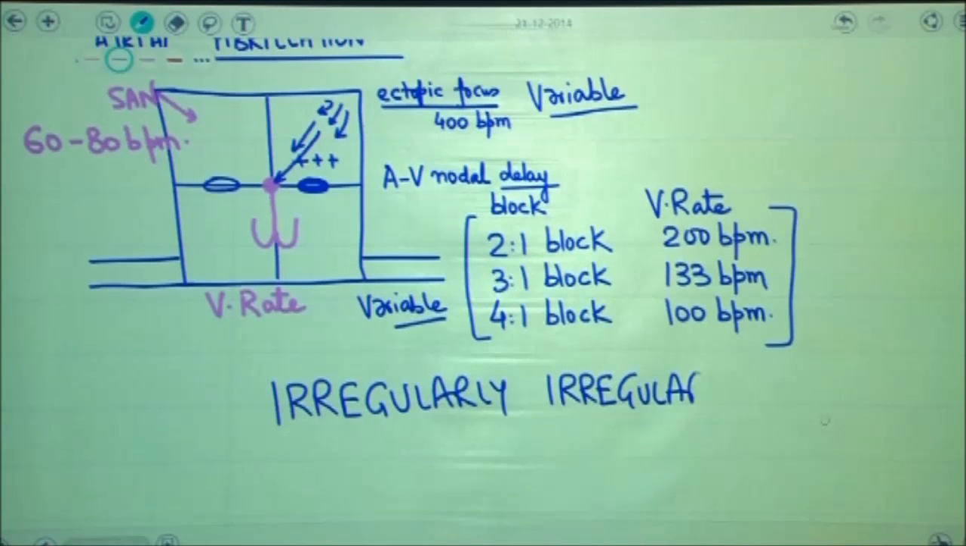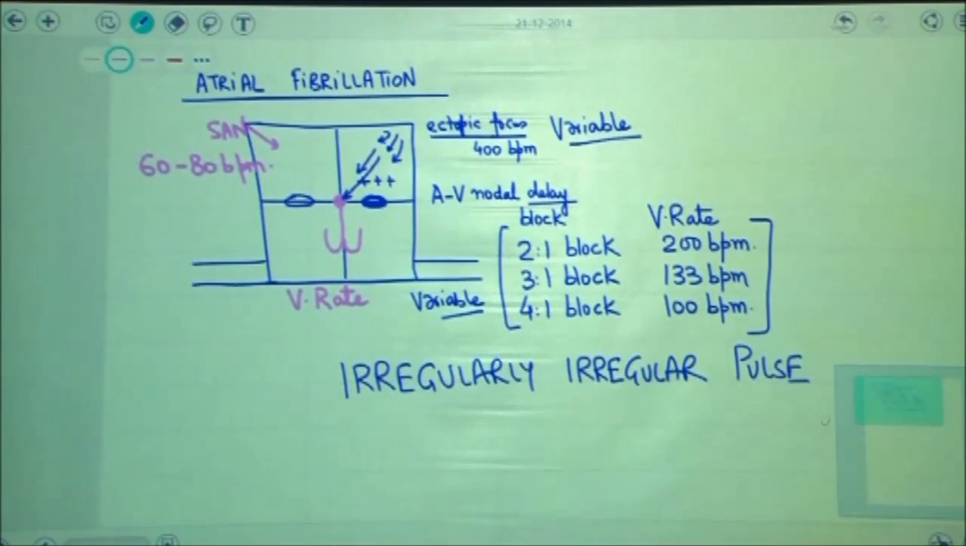Irregular pulse is a characteristic feature that is seen in patients of atrial fibrillation, and this irregular pulse is generated because of variable firing frequency of the ectopic focus, AV node, and finally the ventricular rate. To get the perspective right, let me say I have a 60-year-old alcoholic.